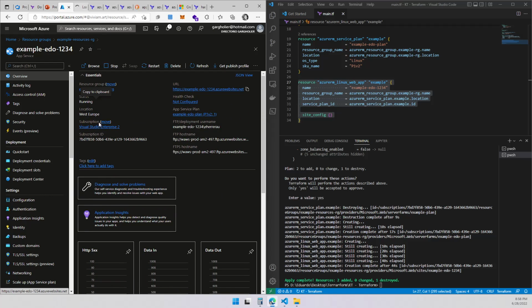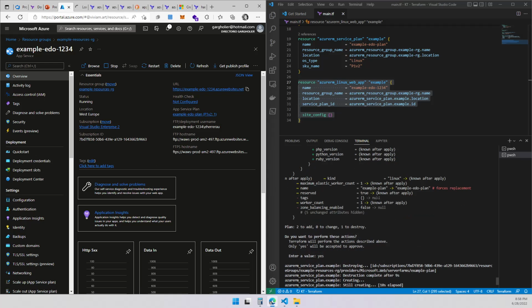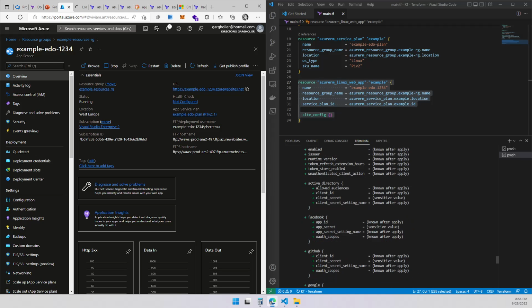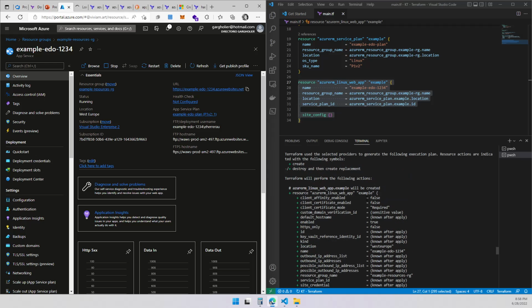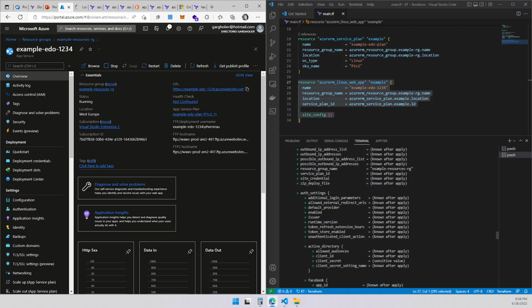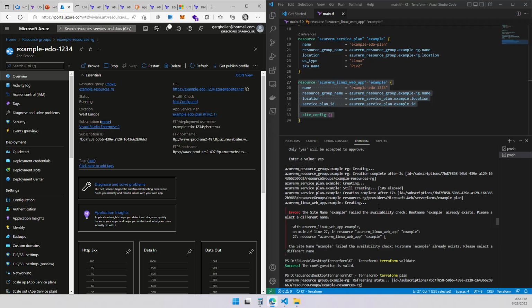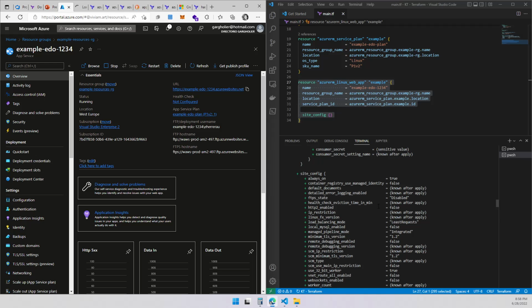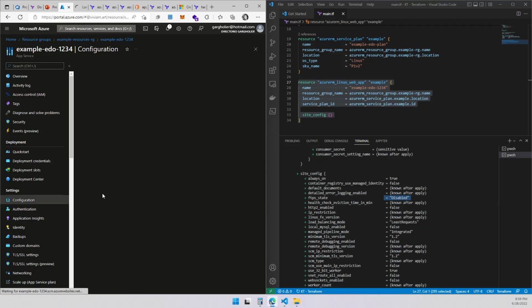While that happens, I'm going to do something really fast right over here. Remember when we set it up over here? Let me find it. For example, this FTPS state is disabled, and let me show you what that is in here.